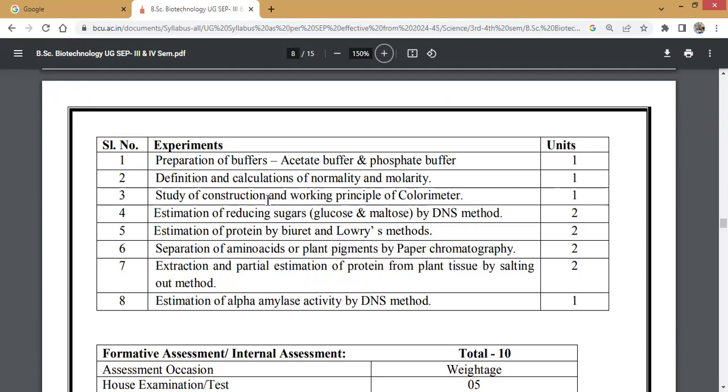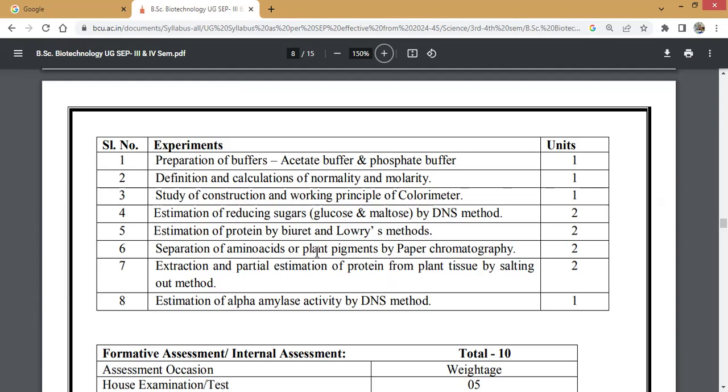Study of construction and working principle of colorimeter you must study. You need to understand this colorimeter instrument principle. Estimation of reducing sugars, that is glucose and maltose, by using the DNS method. Then experiment number 5, estimation of protein by Biuret and Lowry's methods.